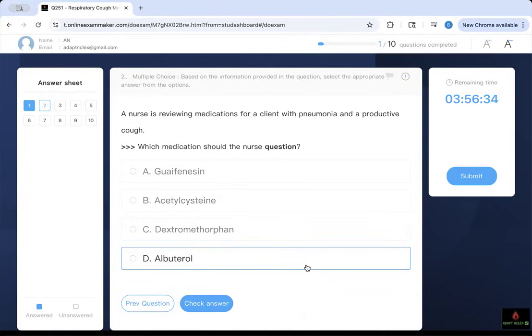In order to answer this question, you have to go for the keywords. But stop the video. That's the way you can learn from my video. Answer the questions on your own. Then listen to how I approach it. Which answer choice did you pick? I know you picked the right answer. This is the way you should break down the question. Everything is in the question. Which medication should the nurse question?